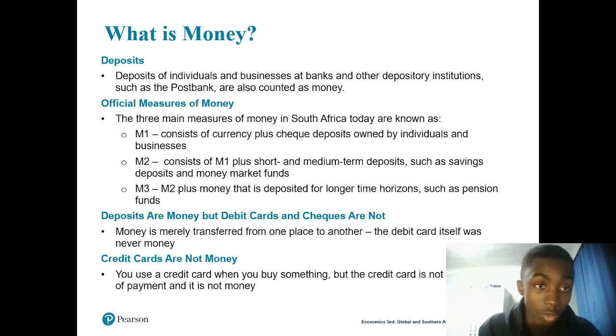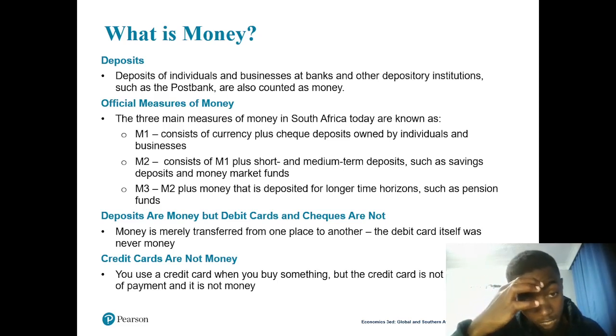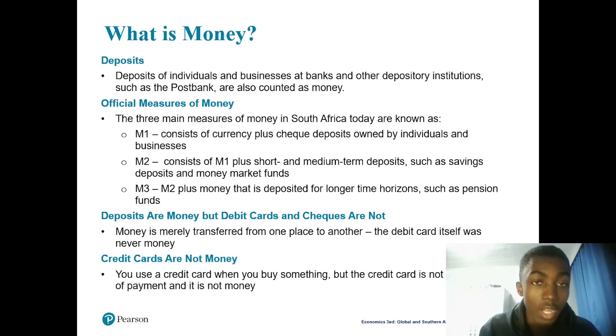We have official measures of money, which are three: M1, M2, and M3. So there are three main measures of money in South Africa. M1 consists of currency plus cheque deposits owned by individuals and businesses.